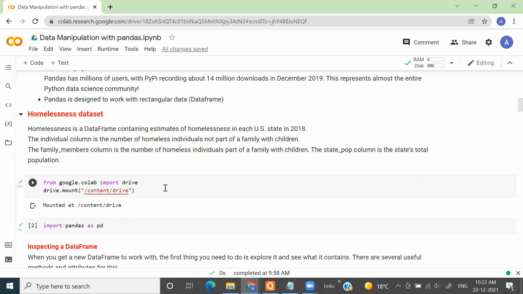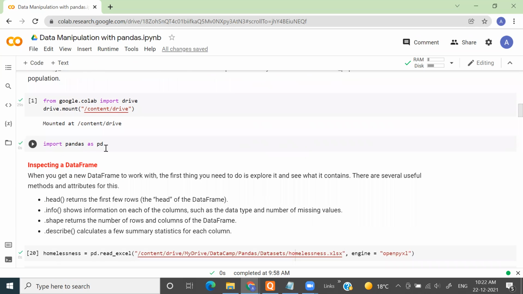If you do this, it will ask you for certain permissions. Once you give all those permissions, your Google Colab will be connected to Google Drive, and whatever data you have kept in your Google Drive, you can use it in Google Colab, right? So this is used for making the connection of your Google Colab with Google Drive. Now, next thing is what? We need to import the pandas package. Import pandas as pd. I am aliasing it as pd because I don't want to write pandas everywhere. It's convenient for me to write pd.